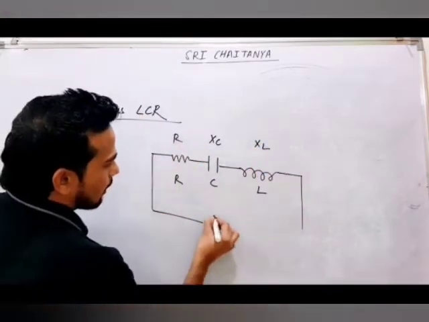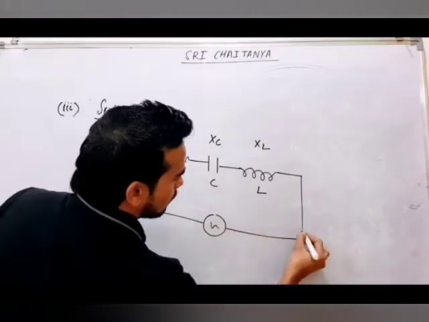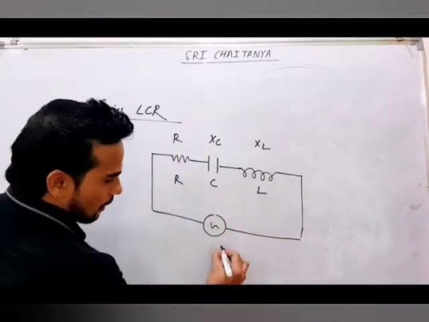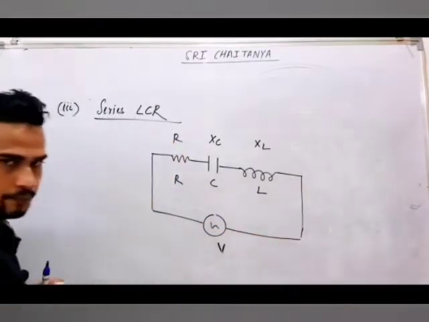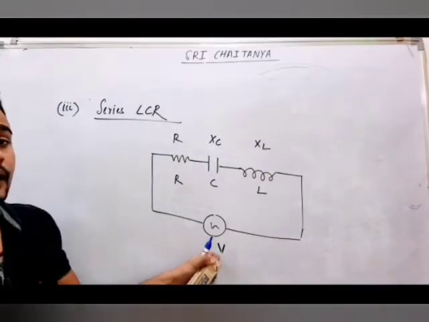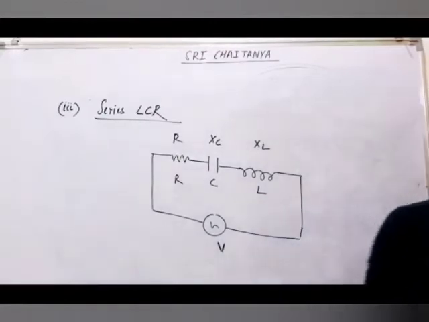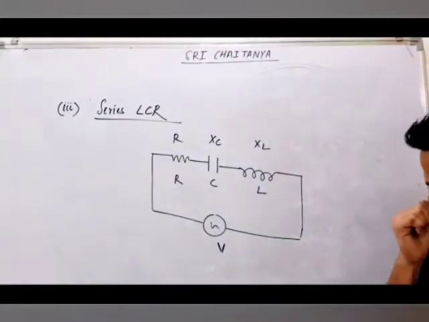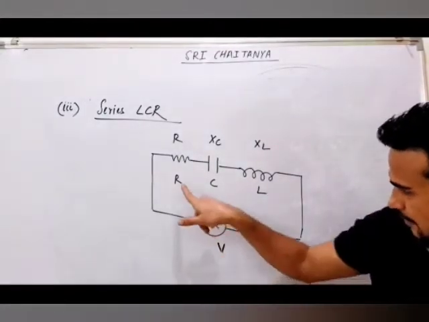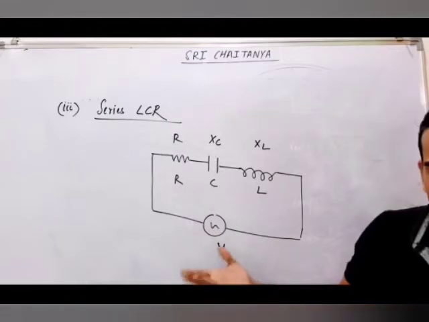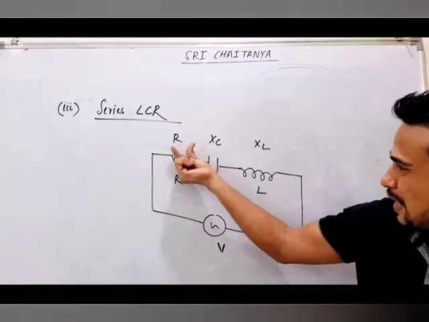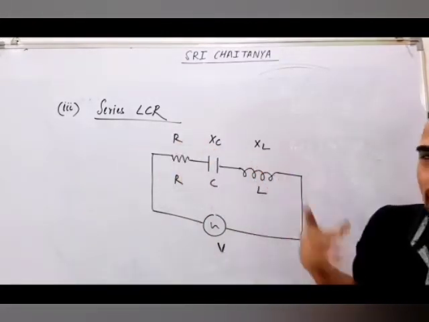All these three are connected in series to a source, giving voltage V. Which voltage is this? Tell me again. RMS voltage. Okay, no problem. Now, actually tell me, can I write here this V as per Kirchhoff's law? Can I use this V as VR plus VC plus VL?